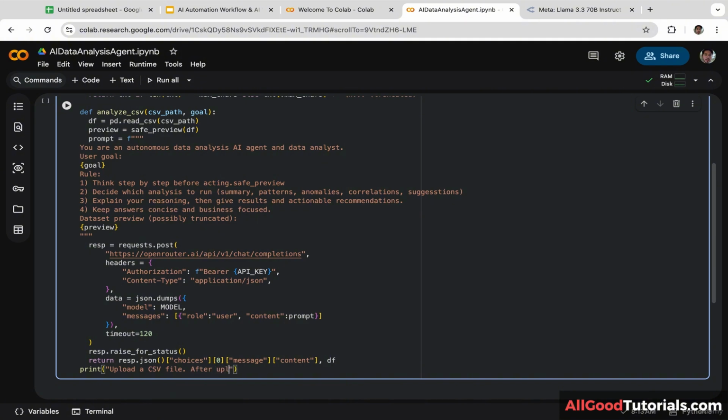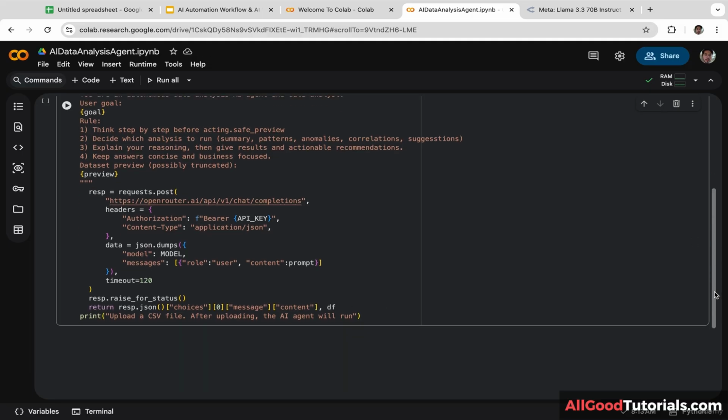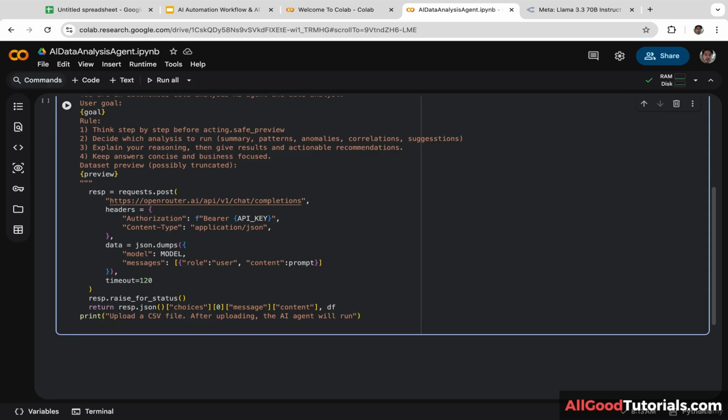After uploading, the AI agent will run. Okay, so that's the instructions for the user. Next, we are going to create a new variable. I'm going to name it uploaded. And to enable the user to upload a file to Google Colab, we are going to use files.upload.